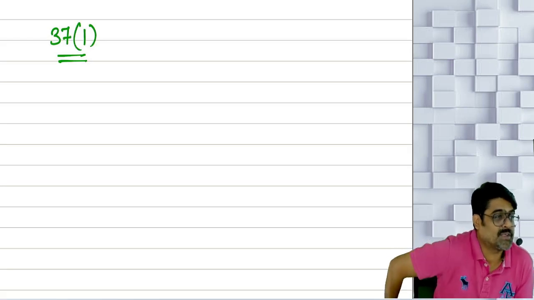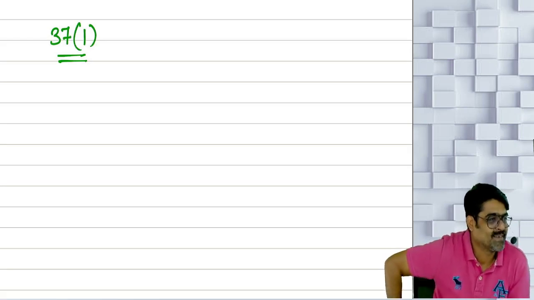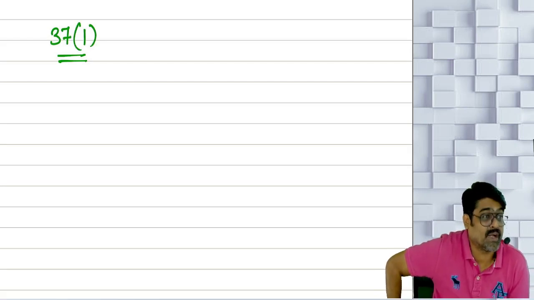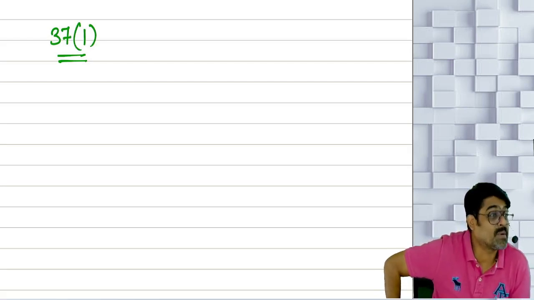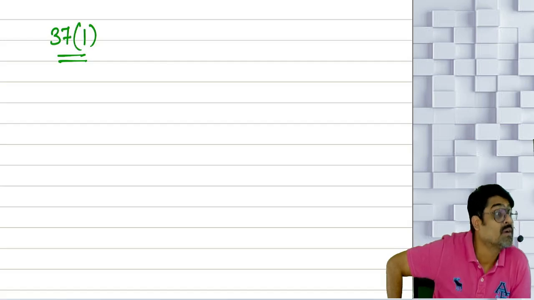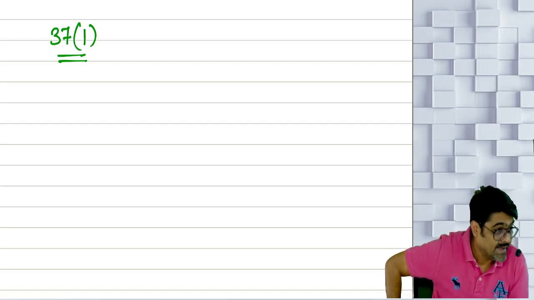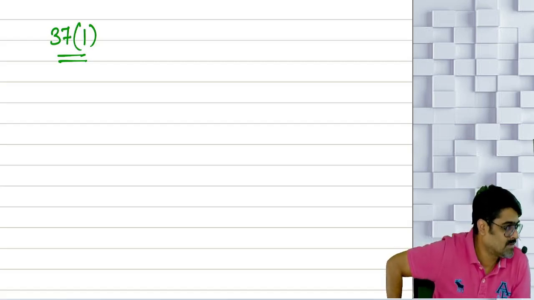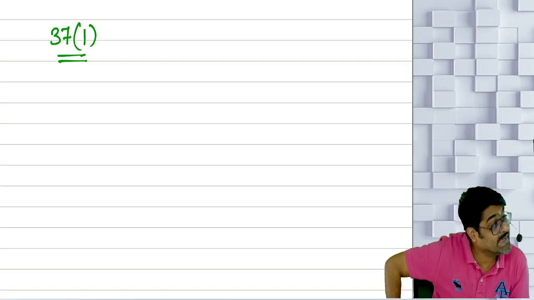Rent of plant and machinery used for your business or profession. Rent of furniture used for the purpose of your business or profession can be claimed under 37(1). Understanding or not? 37(1) will allow you the deduction for expenditures which are wholly and exclusively incurred.